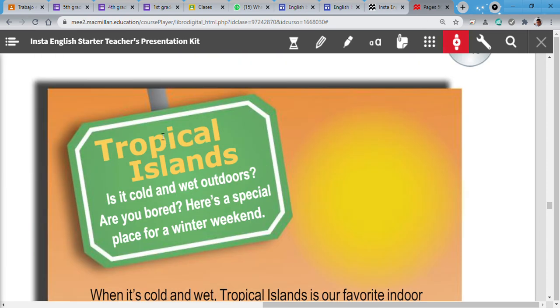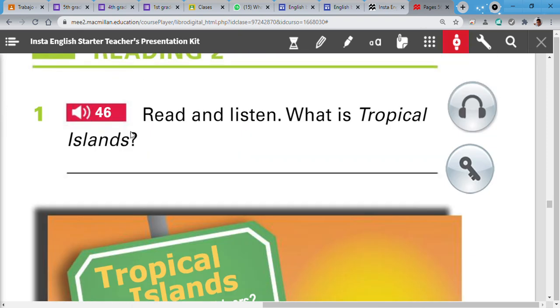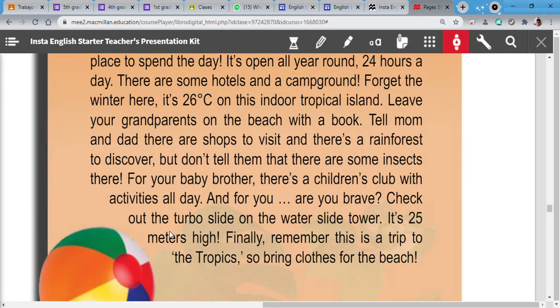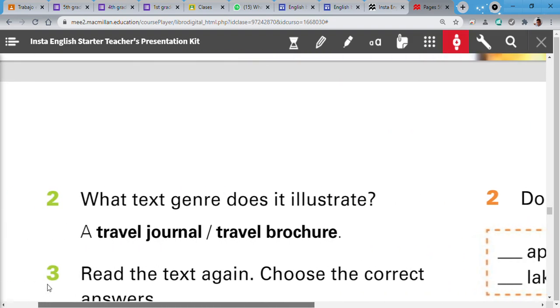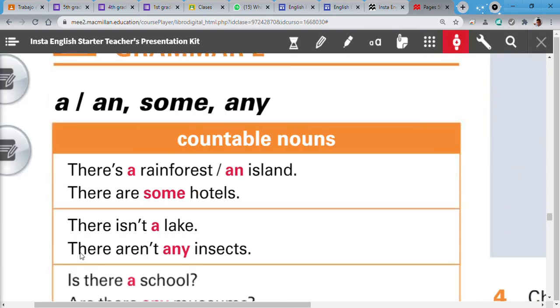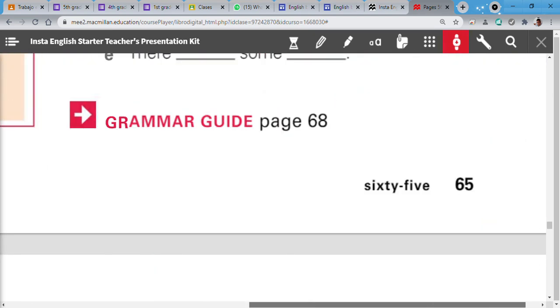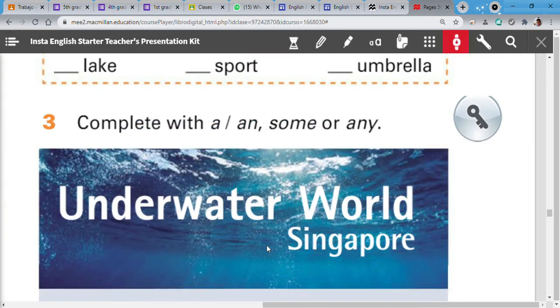Okay, class, this has been our reading. So get ready because you are going to read in class so you can practice and you are going to answer this question. What is Tropical Islands? You need to tell me. Okay, class, we're going to continue on the next page, page 65, but we're going to check it in a different video.